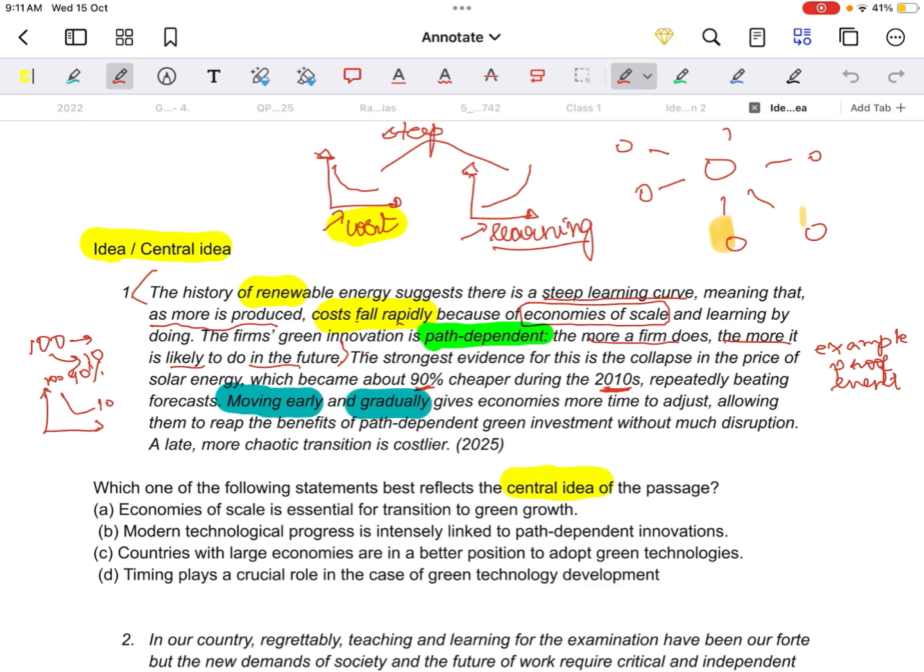Gives the economy more time to adjust. Like if you start studying from early days, you have more time to adjust and see what mistakes you are doing, right? So starting early, which is path 1. Let's say path 1. What is path 1 focusing on? Starting early.